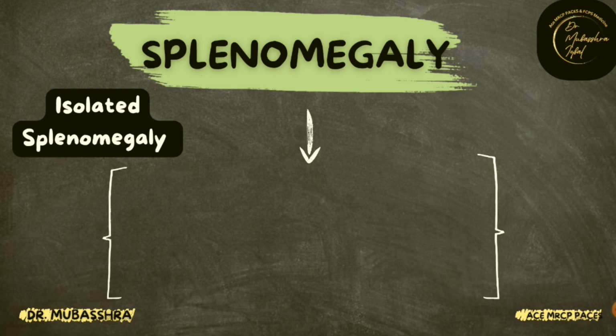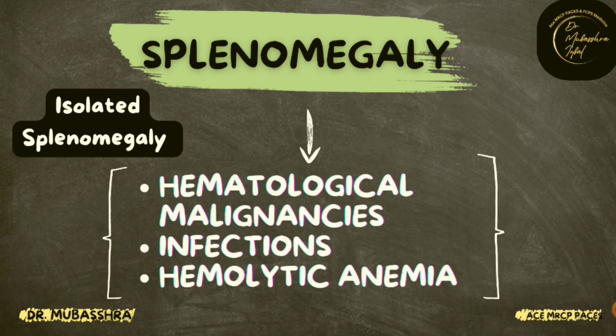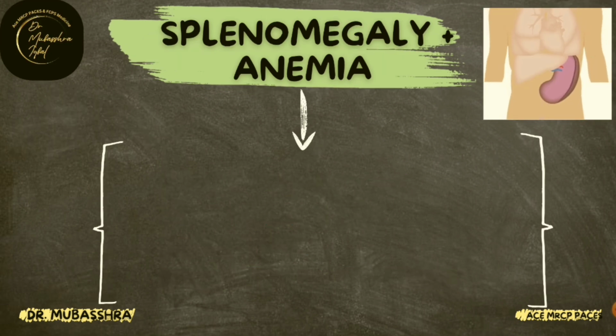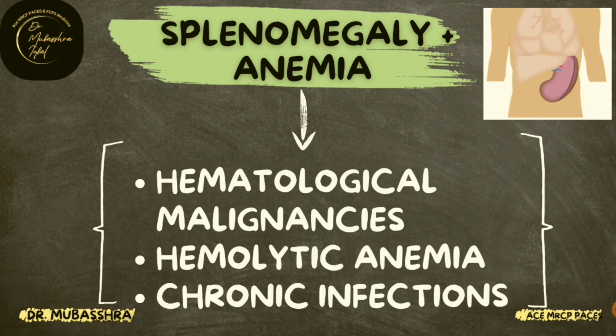Now coming towards the causes of splenomegaly. The causes of isolated splenomegaly include hematological malignancies, that is myeloproliferative disorders or lymphoproliferative disorders, infections, for example, chronic malaria, leishmaniasis, Kala-Azar, and hemolytic anemia. Now the causes of splenomegaly along with anemia. These include hematological malignancies, hemolytic anemia, and chronic infections.